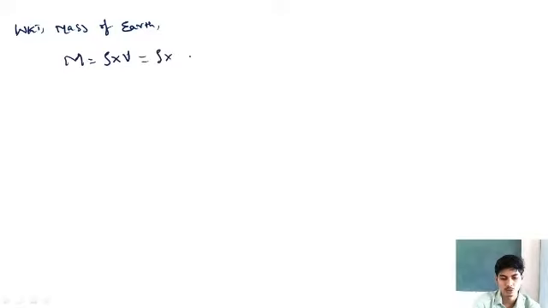We know that mass of Earth, M, is equals to density into volume. Density into the volume of the Earth, which is now 4/3 pi R minus d whole cube.